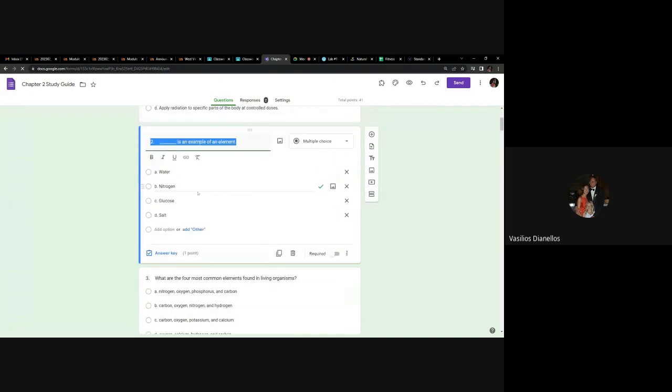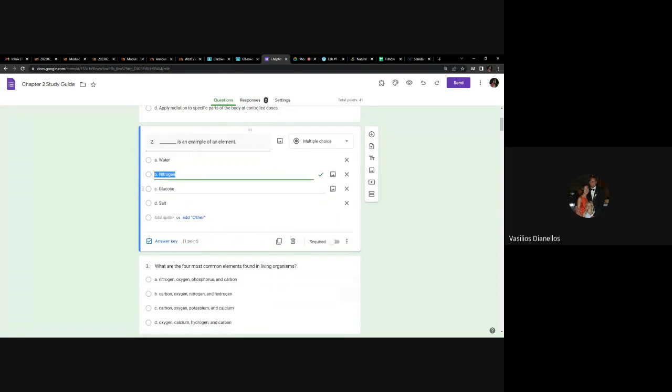I'm probably not going to ask you to name an element out of a list of things, but hopefully you should know by now that nitrogen is an element, because we've talked so much about it, it is one of the big four, and you had to learn about it in lab. And you should definitely know that glucose is a molecule, that salt is an ionic compound, and that water is a molecule, because we talked about those. So again, I probably won't ask this question, but if I do, it will include a list of things that you are familiar with, right? Any questions about number 2?